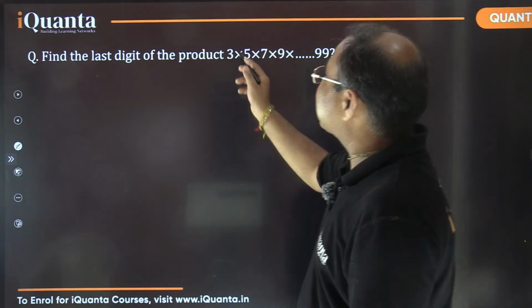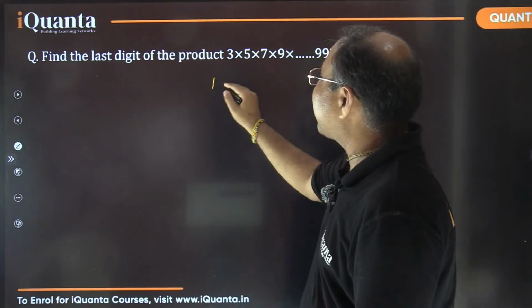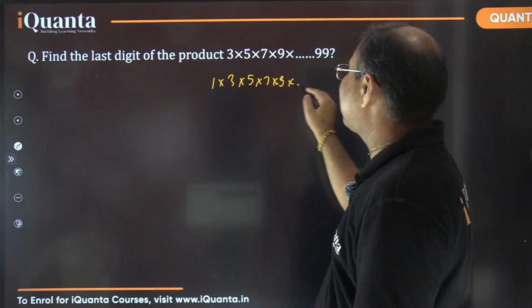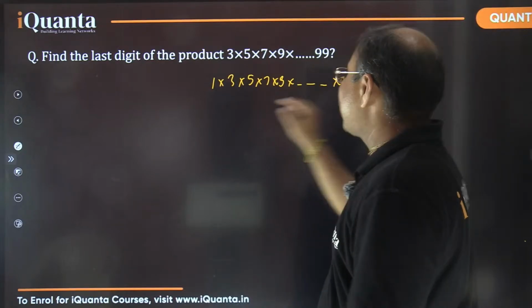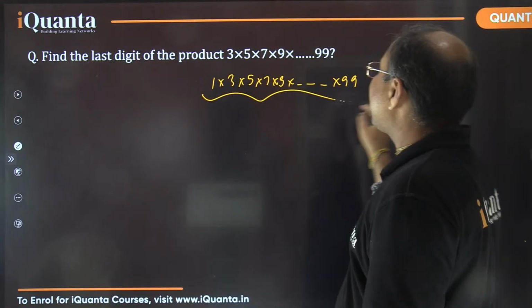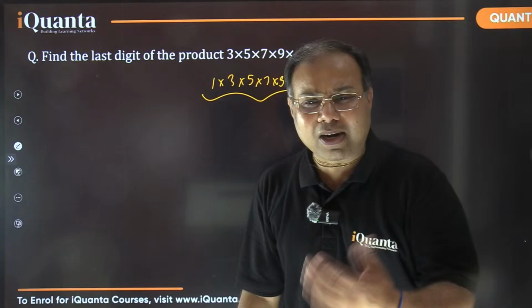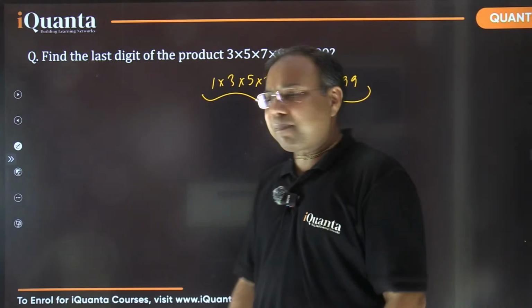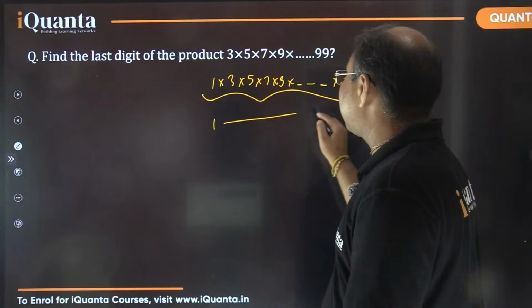If I had included 1 in this, 1 into 3 into 5 into 7 into 9 and so on up to 99, isn't it? So it is the set of all odd numbers, right? All odd numbers up to 100, right? All the odd numbers up to 100 have come here. Okay, from 1 to 100, how many total numbers are there?